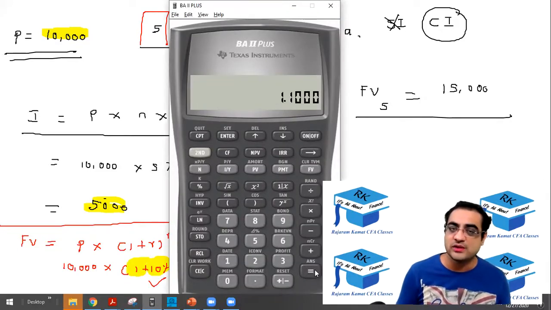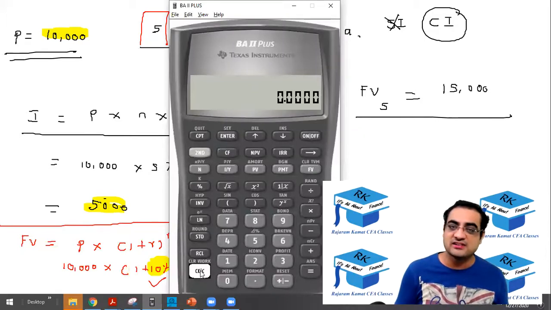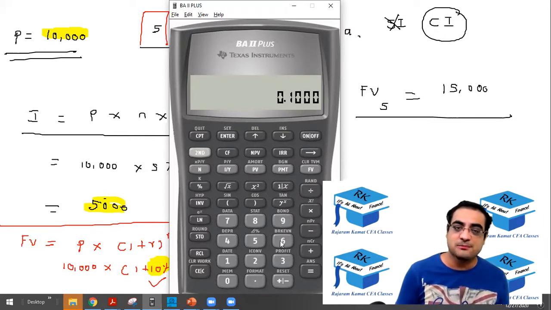Okay, and then press equal to. I repeat, I'm starting with 10%. So I'll go back, I'll clear the memory. So I'm pressing C, or I can press on off like this. Okay, so 10% plus 1, equal to, so that's 10% plus 1.